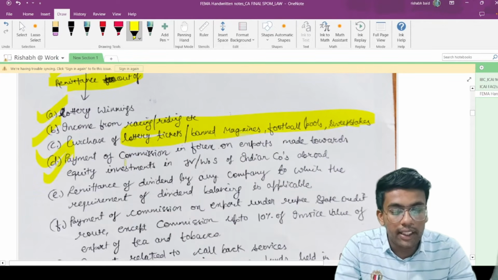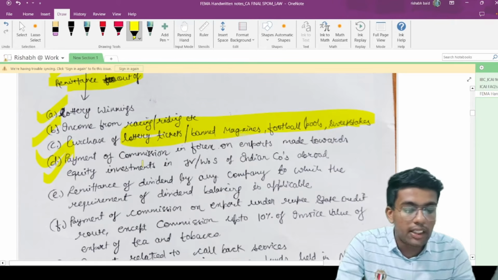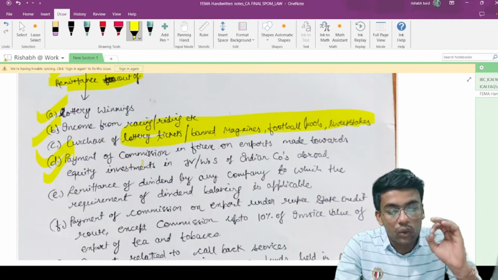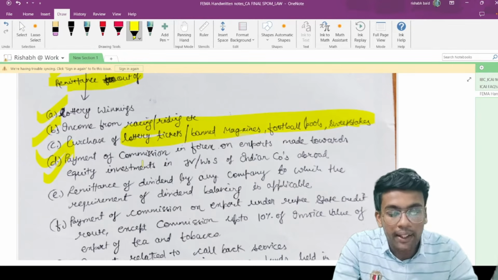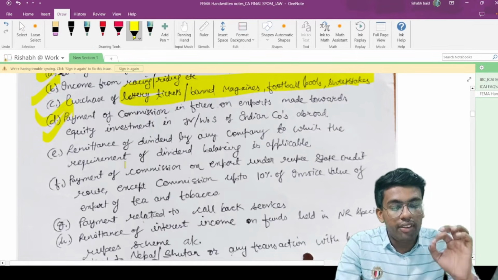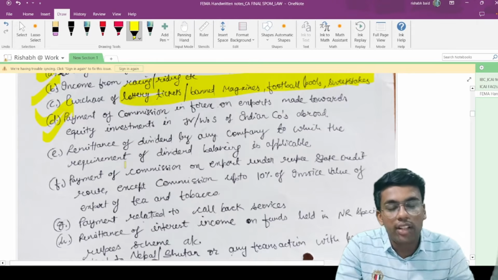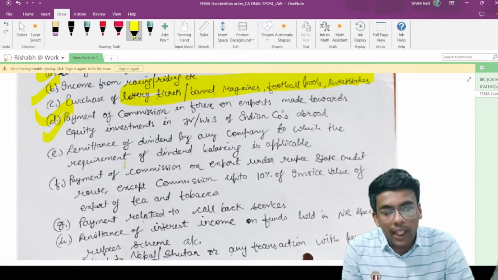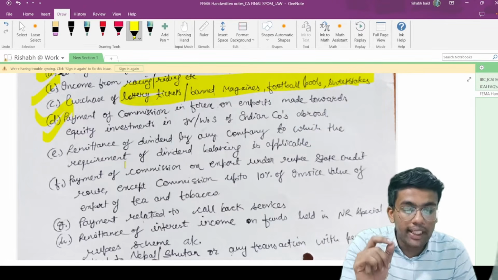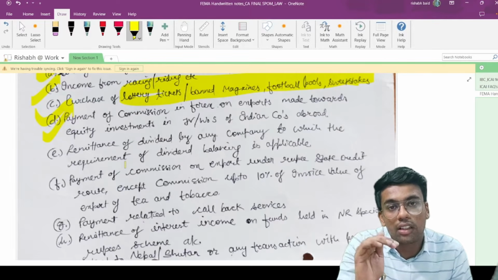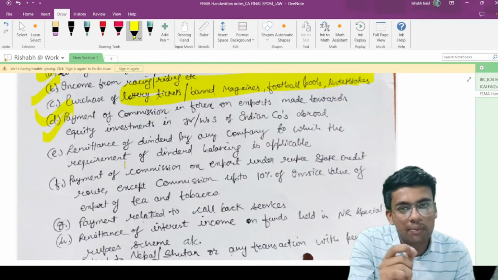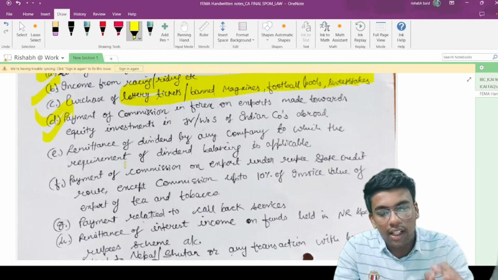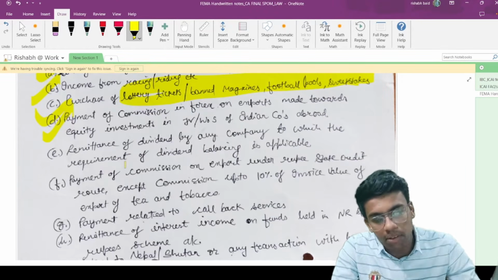Now there is point number D. It talks about payment of commission in forex on export made towards equity investment in joint venture, wholly owned subsidiary of Indian companies abroad. Now, point number 5, remittance of dividend by any company to which the requirement of dividend balancing is applicable. That means a company cannot remit dividend in excess of the dividend balancing requirement. For this, if you need further clarification, please refer to the ICI module. If I explain each and every point, then the video will be very lengthy.